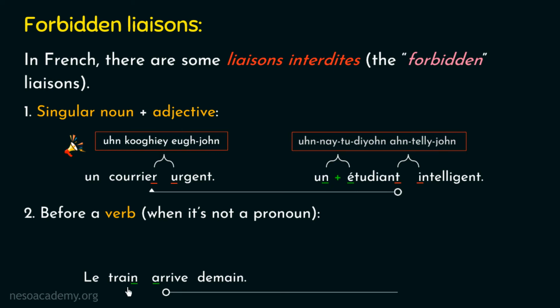So before a verb we have a noun. It is not a pronoun. Hence we can say that this example belongs to the second case of forbidden liaison, and hence the liaison will be forbidden here. We cannot apply the liaison in this case. So in this example we need to pronounce all these words separately, right? The pronunciation will be le train arrive demain. Le train arrive demain. I am repeating it again.